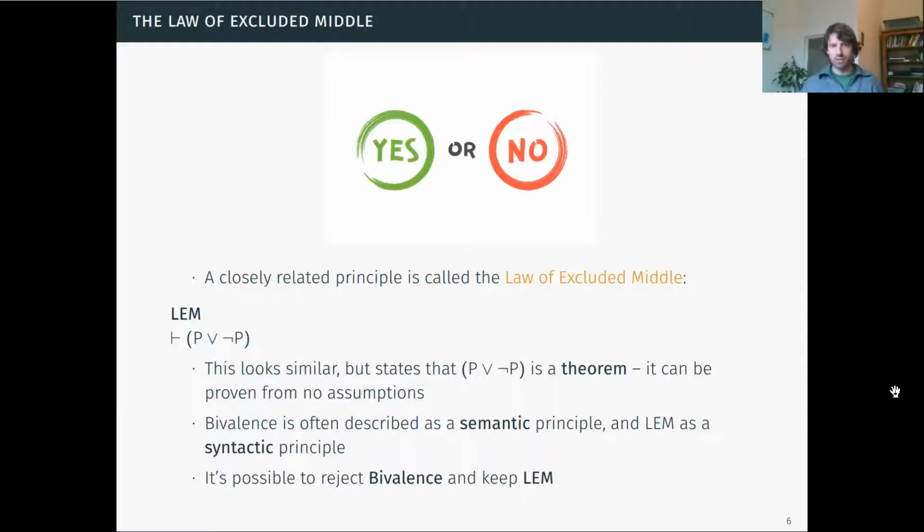But let's go to the whiteboard and look at why we know the law of excluded middle is true using natural deduction. I want to prove on the basis of no assumptions that P or not P is true. I want to demonstrate that it's a theorem, something I can just prove without having anything to get me started. So I'm going to do this in the following way.